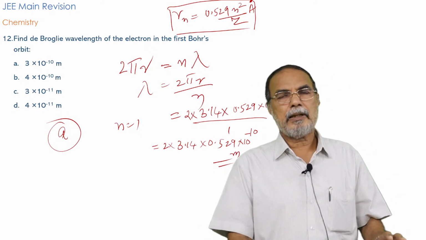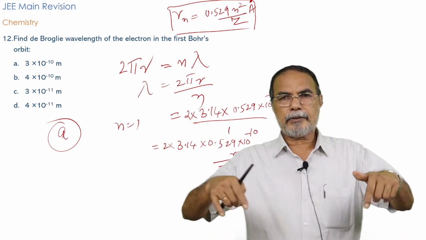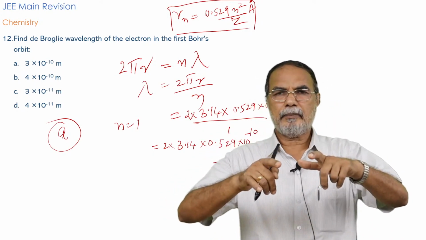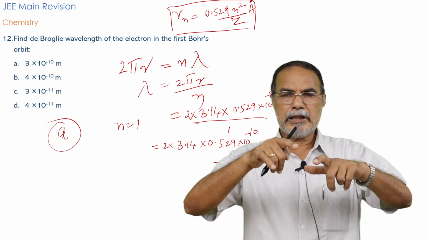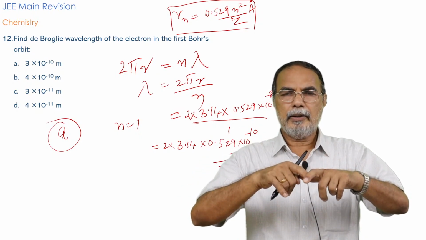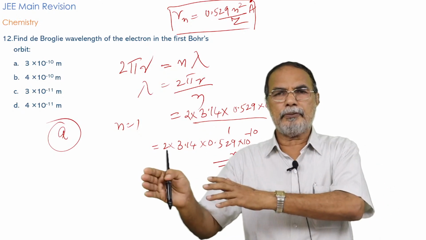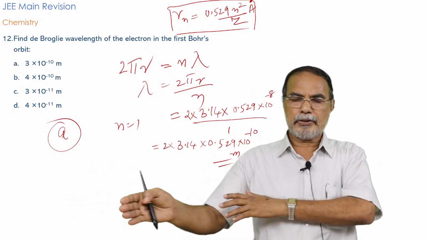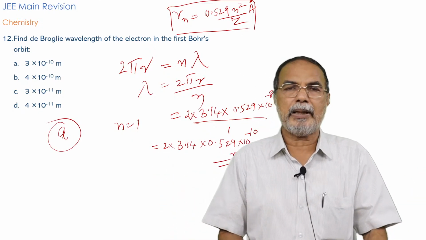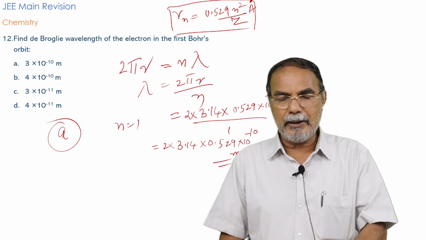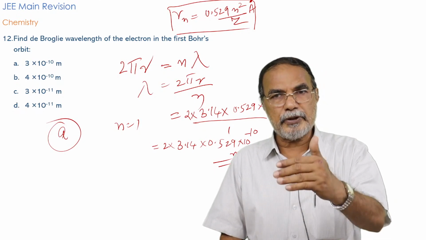One is the electron wave to be in phase. The circumference of the circle described by the Bohr orbit must be equal to an integral multiple of the wavelength of the electron. So that is 2 pi r is equal to n lambda. That is the first relation that you have in your mind. So that lambda equal to 2 pi r by n. And here it is given that it is the first Bohr orbit.